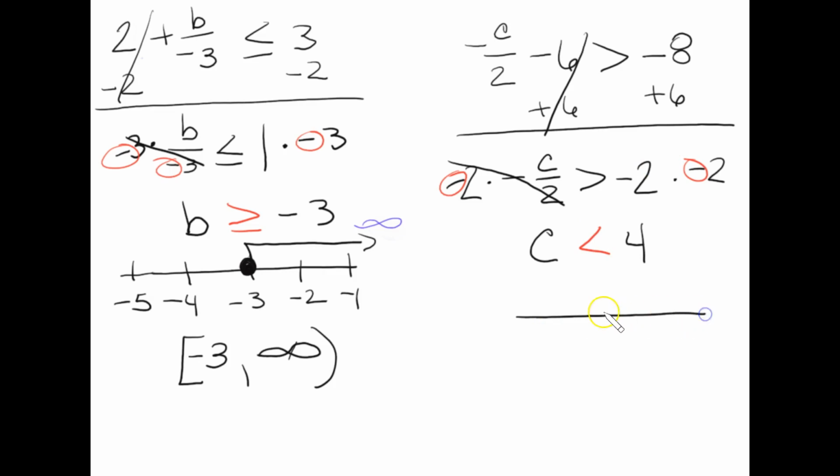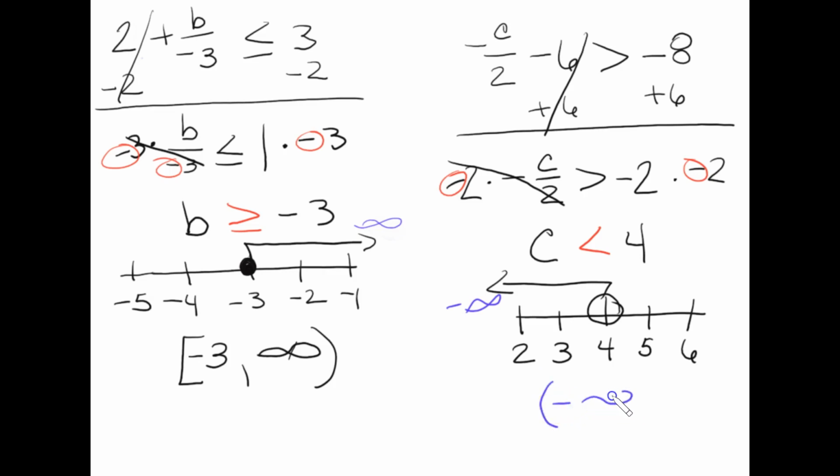Alright, so we could graph this. 4, 5, 6, 3, and 2. This is an open circle at 4. C is all the values less than 4, and these values will extend to -infinity. So in notation, I would have a soft bracket, -infinity. It goes all the way to 4, which is also a soft bracket because 4 is not part of the solution.